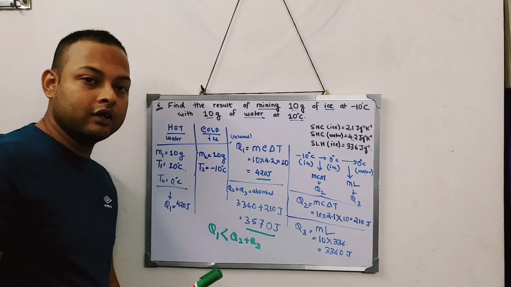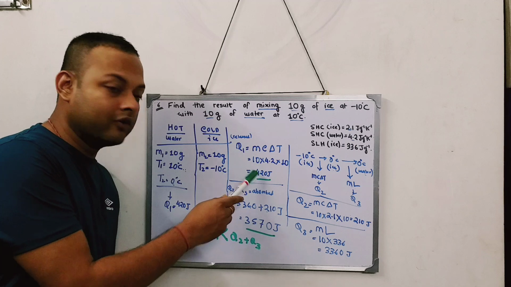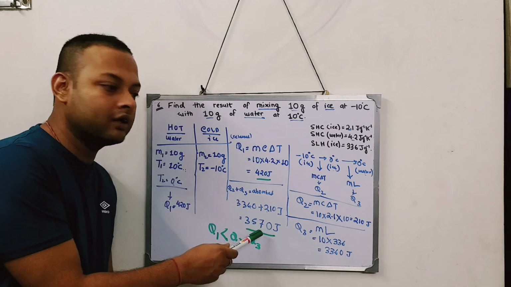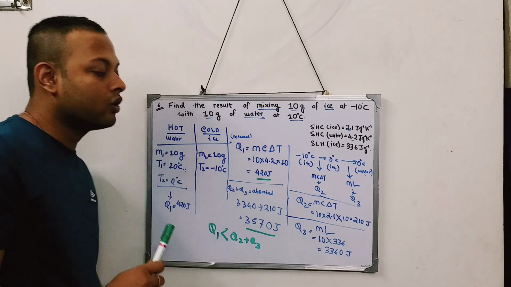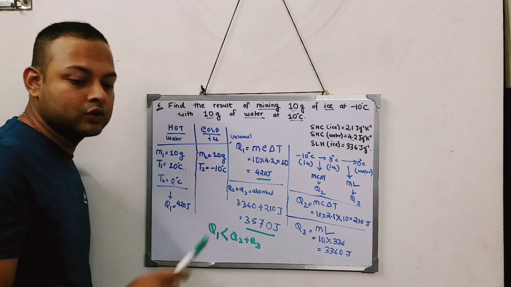So that is where the imbalance happens. As the amount of heat to be supplied is much less than the amount of heat required to melt, what happens? The whole ice won't be melted.